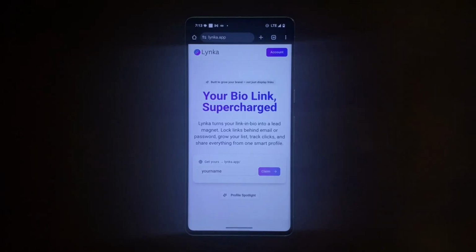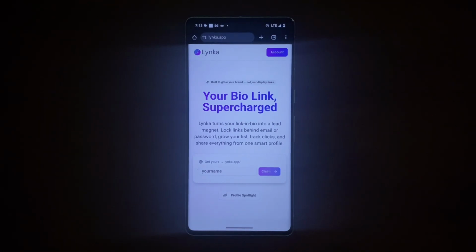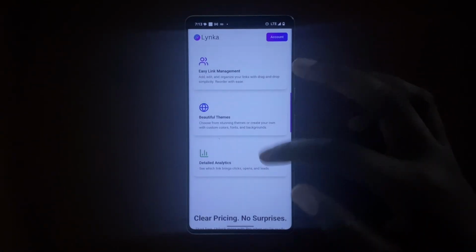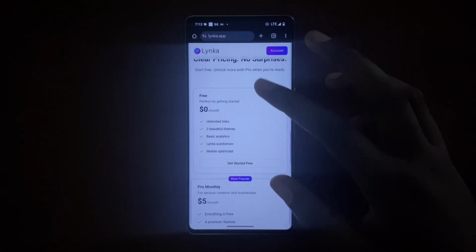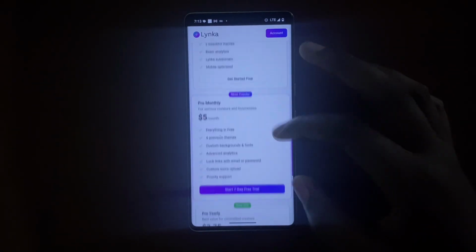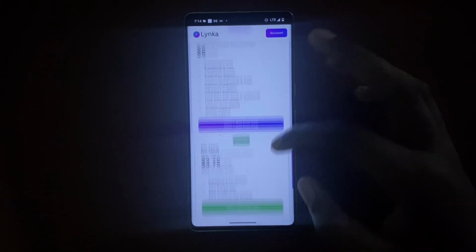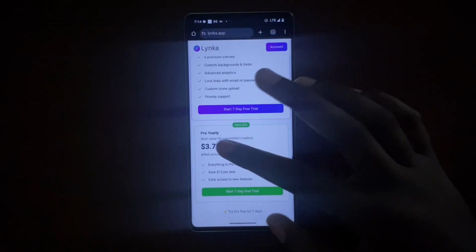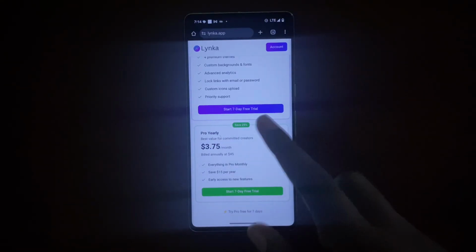The next Nigerian link in bio tool has to be Lynka. Now, Lynka essentially is a new one that I found out about recently from Instagram, and I follow them there. I even use this for my Instagram bio, which I think is really cool. As you can see here, the pricing is free at $0, or pro monthly at $5, or yearly, you just pay like $45 a year, and you pay $3.75 a month.